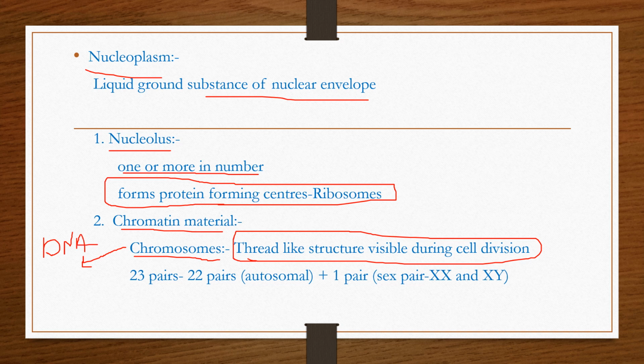First component is the DNA. DNA consists of the genes, and the second component is protein, and we have seen that protein synthesis takes place in ribosomes. Okay, there are 23 pairs of chromosomes, and in these 23 pairs, 22 pairs are autosomal and one pair is the sex chromosome, that is XX and XY chromosome.